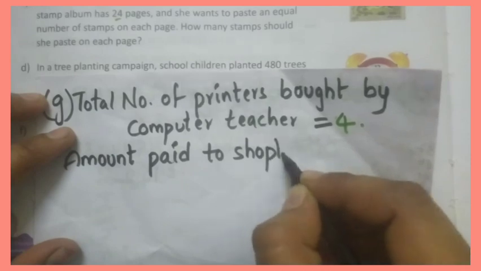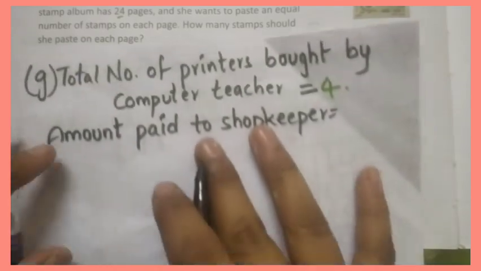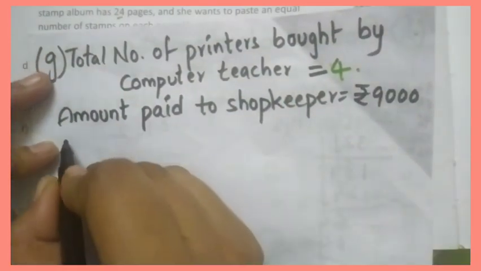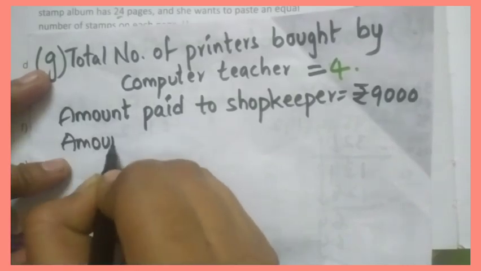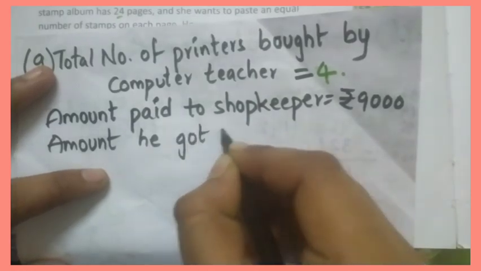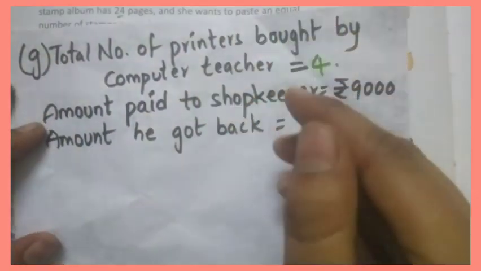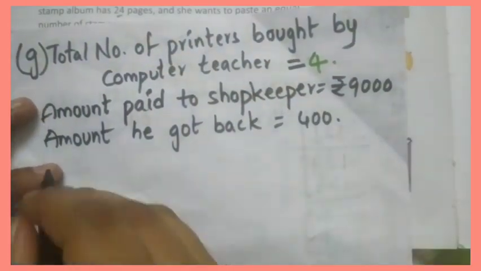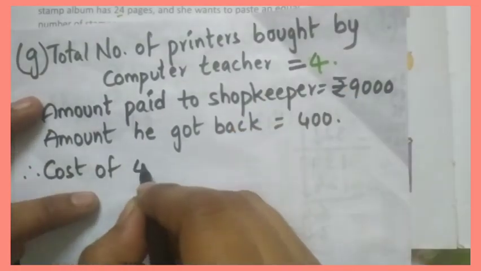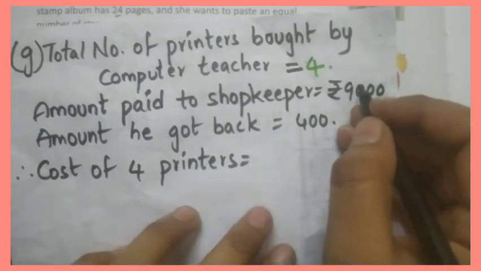How many he paid? Yes. 9,000 rupees. Amount he got back. How much money he got back? 400 rupees. So now the cost of those 4 printers, simply we will subtract these two.